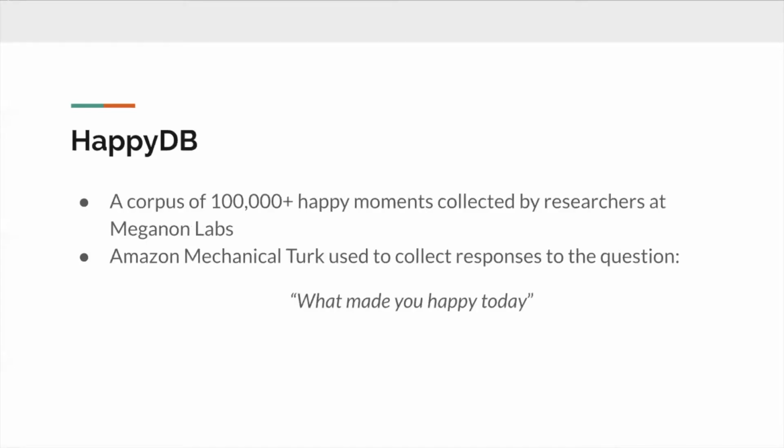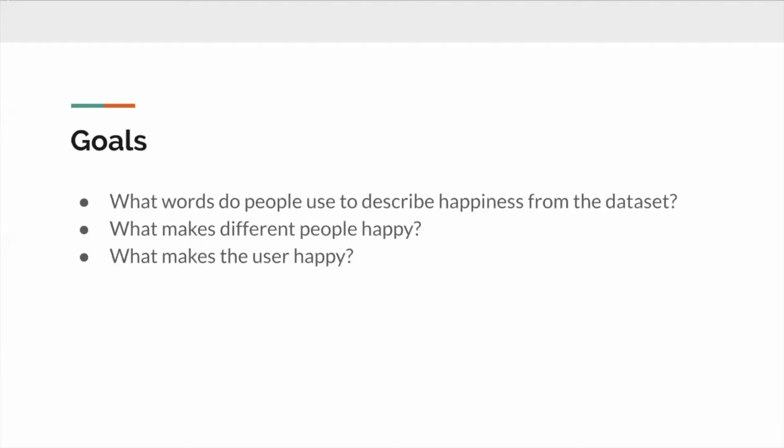And so we used the data set HappyDB, which is a corpus of 100,000 plus happy moments collected by researchers at Megagon Labs. The researchers there used Amazon Mechanical Turk to collect responses to the question, "What made you happy today?" Our first and foremost goal is to capture words that people use in order to describe happiness from the data set. What words are commonly used and what categories do they correspond to?